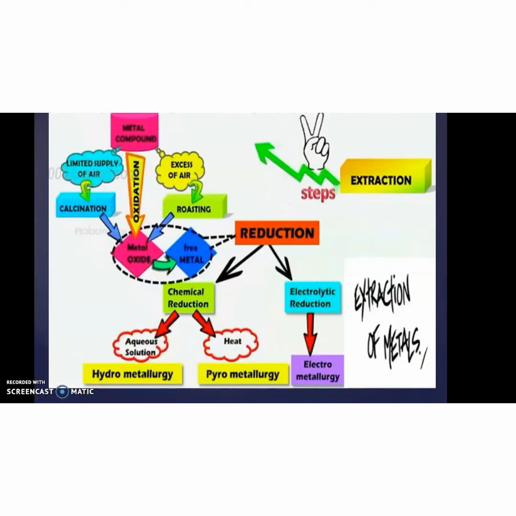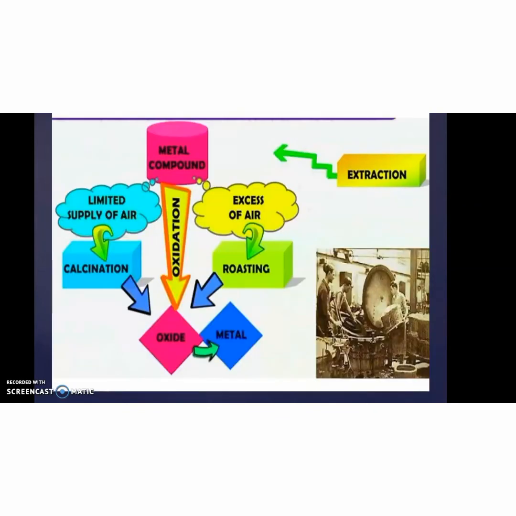Extraction involves various kinds of steps like oxidation process, reduction process, electrolytic reduction, etc. Oxidation means we are adding a limited supply of air, which is calcination. When excess air is added, the process is known as roasting. So the calcinated ore is converted to oxide, and from this pure metal gets extracted.